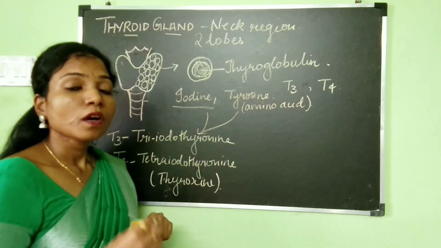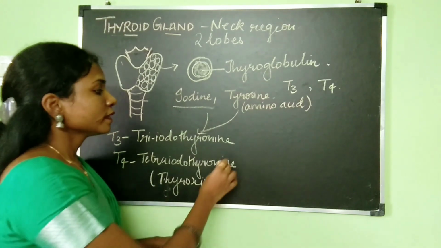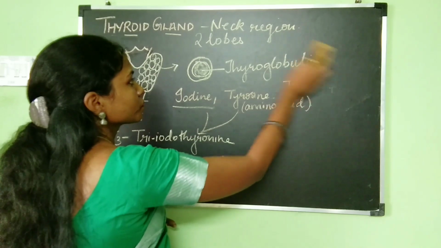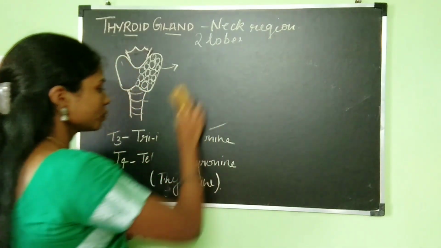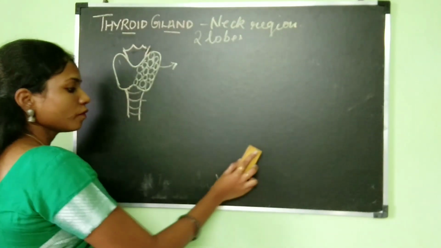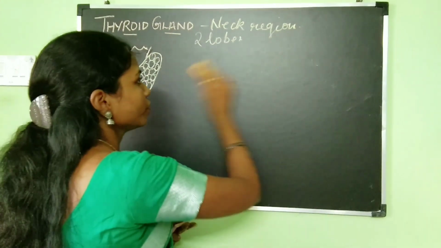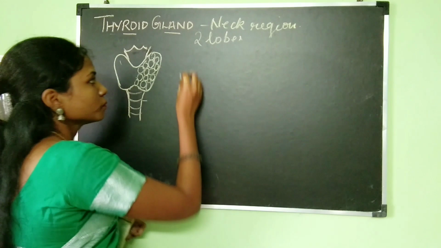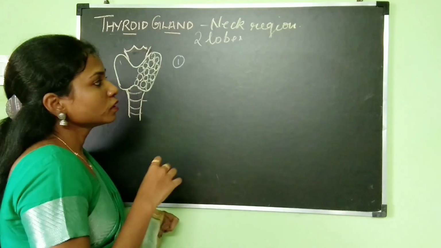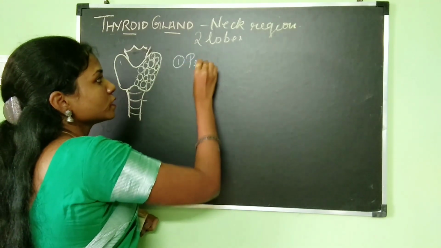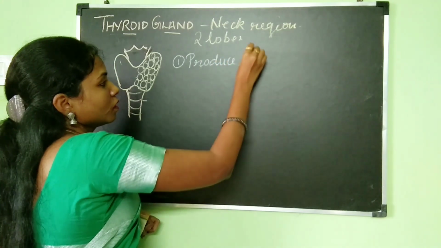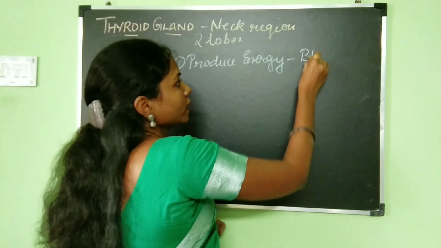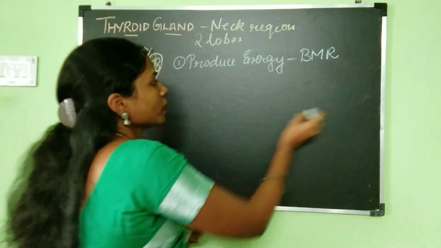Now let's see what are the functions of the T3 and T4 hormones, which we will collectively call the thyroid hormone. Thyroid hormones produce energy by maintaining BMR. What is BMR?